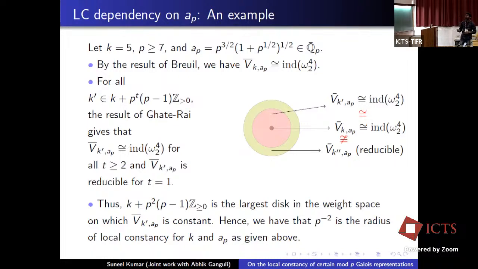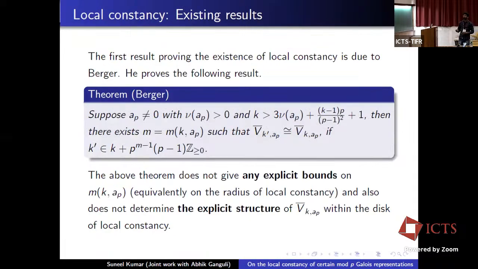Now let me give results which show the existence of local constancy. The first result proving the existence of local constancy is due to Berger. He proved the following result. Suppose a_p is non-zero with positive valuation, and also suppose that the weight k and slope satisfy this relation. Then there exists a constant M depending on k and a_p such that B-bar_{k', a_p} is constant in this disk as a function of k'.